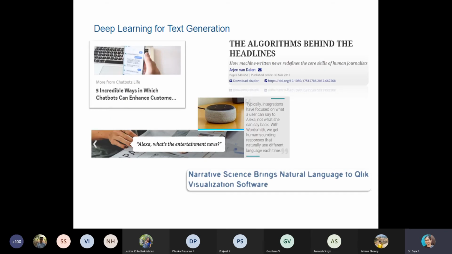And text generation mainly uses LSTM. Alexa, Siri, all those use this kind of deep learning, LSTM, etc. You can also do image captioning. Suppose a dog is jumping, then by seeing the picture, you can write a sentence, the dog is jumping. Okay.